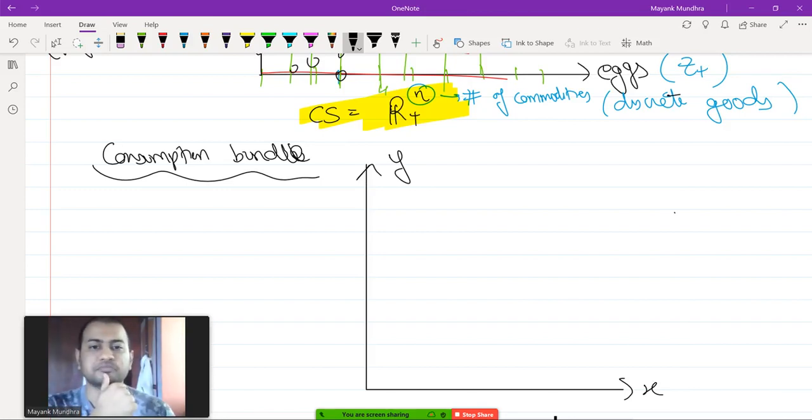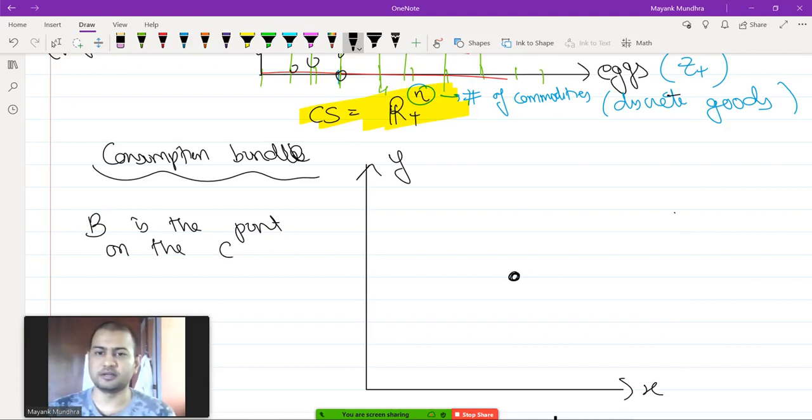So consumption bundle for goods X and Y is going to be the entire first quadrant, this entire area. Now consumption bundle is basically any point here that the agent has decided to choose. So consumption bundle, let me call it B, is the point on the consumption set that the agent chooses.